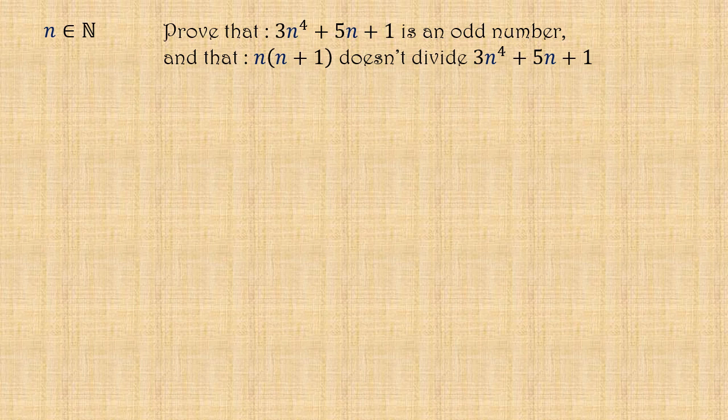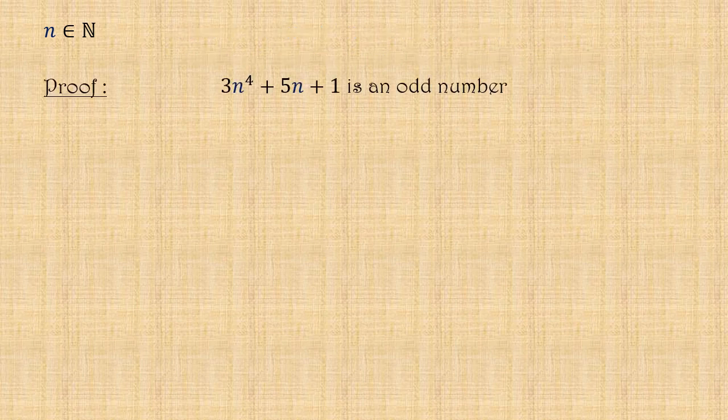Let n be a natural number. Can you prove that the number 3n^4 + 5n + 1 is an odd number, and also that it's not divisible by n(n + 1), whatever the value of n is? Well, in order to prove that, we first are going to check out the parity of the number 3n^4 + 5n + 1 according to the parity of the number n. We know that whatever the value of the natural number n is, it is either equal to 2k or 2k + 1, such that k is a natural number.